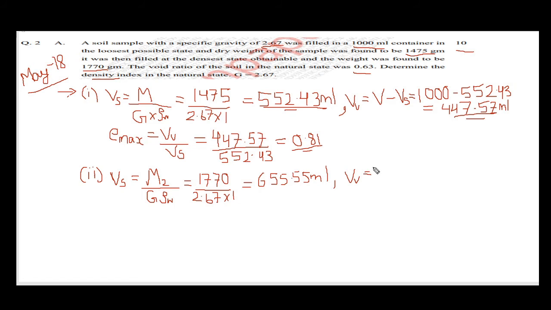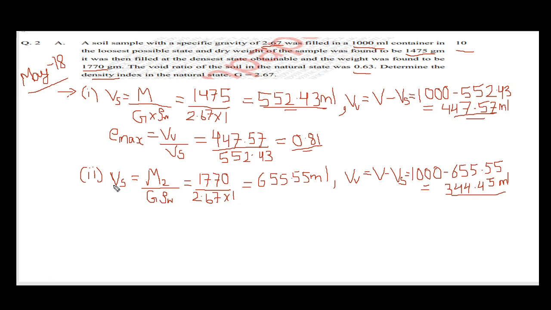Total volume minus volume of solids means 1000 minus this volume of solids, 655.55. The answer will be 344.45 ml.